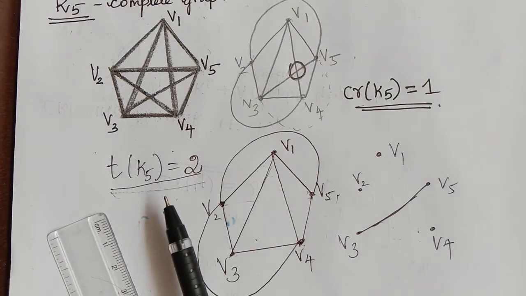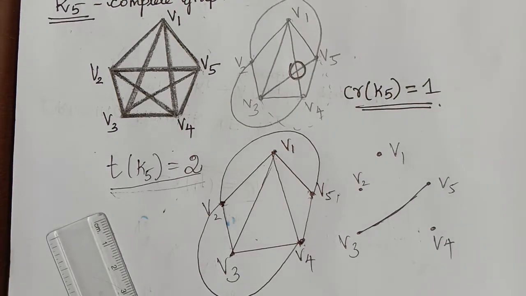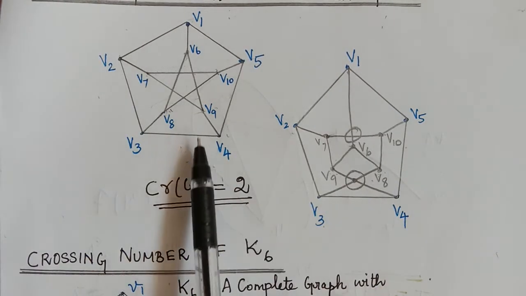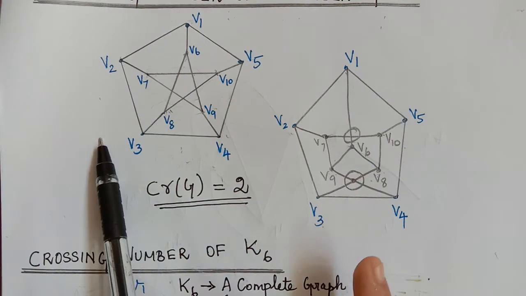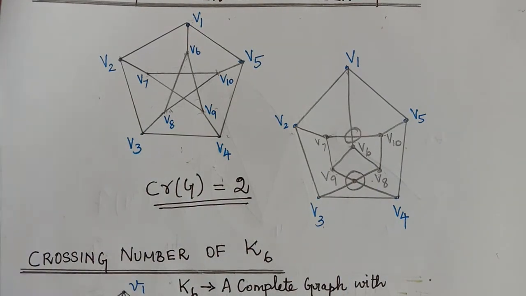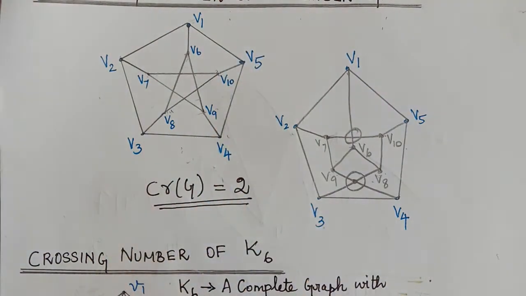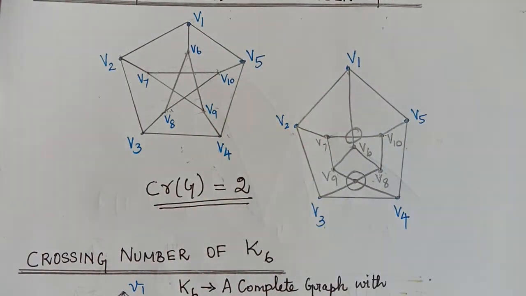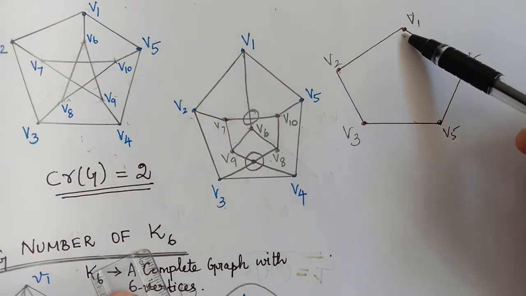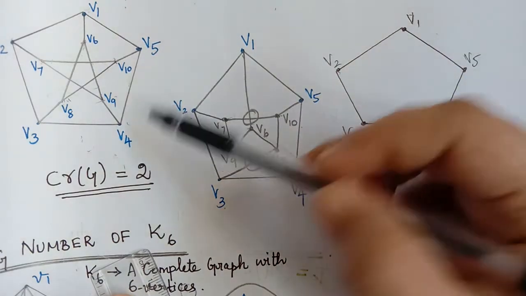We shall see another example to understand the concept better. Now we shall find the thickness of the Petersen graph. For which, first we have to draw the outer cycle of the Petersen graph. So let me do it here. Now we have drawn the outer cycle of the Petersen graph.